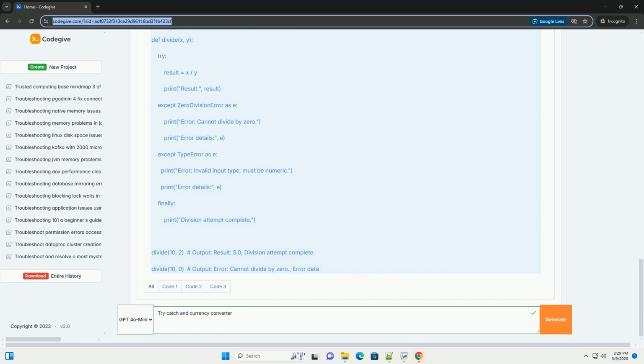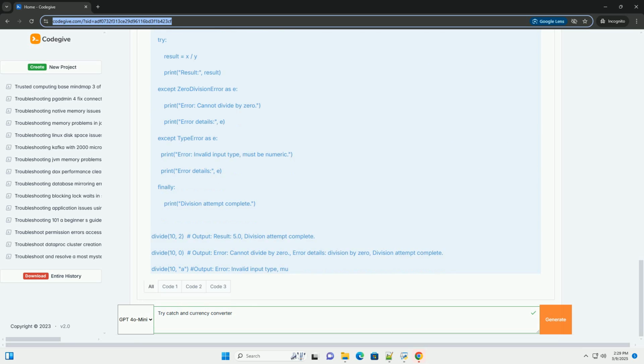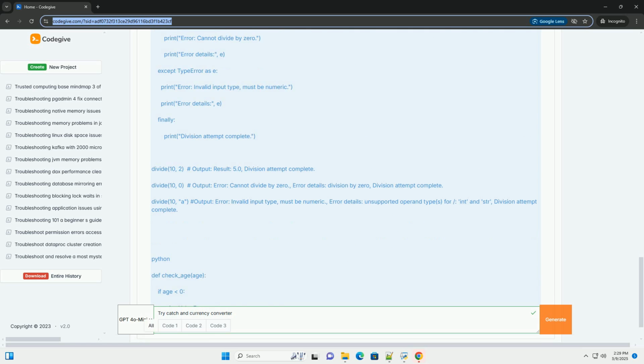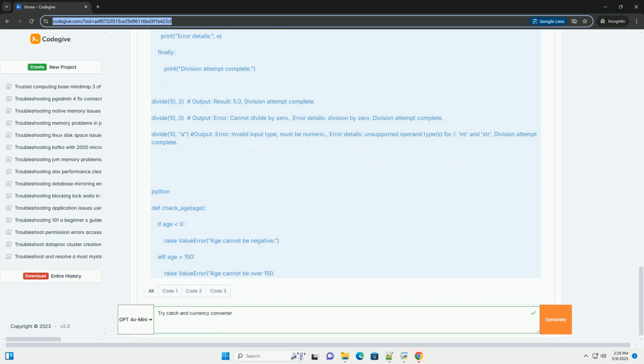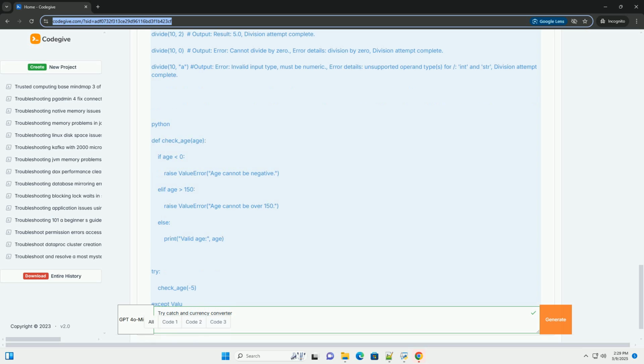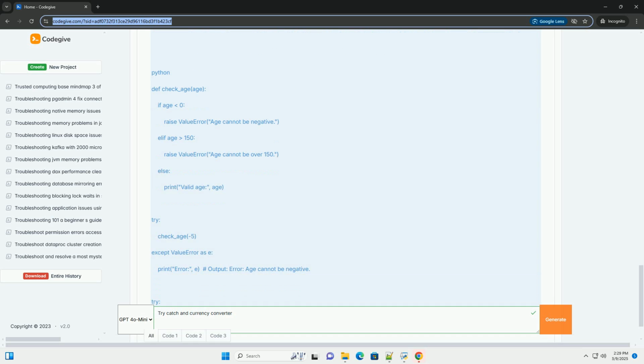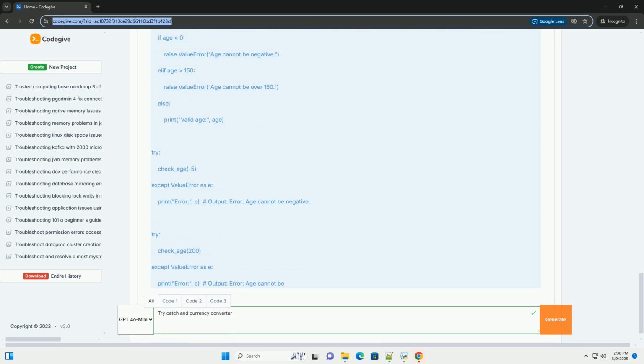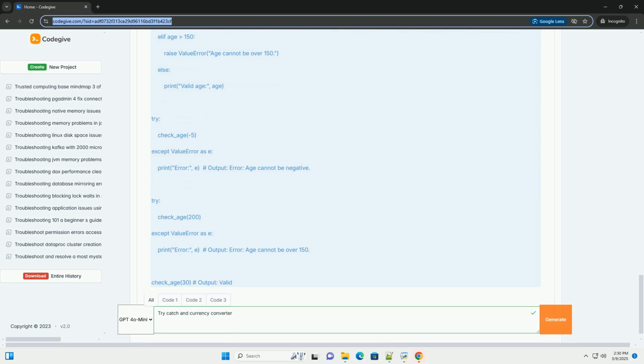What are exceptions? Exceptions are events that disrupt the normal flow of a program's execution. They can occur for various reasons, such as invalid input, where the user provides text when a number is expected; file not found, trying to open a file that doesn't exist; zero division, attempting to divide by zero; network issues, failure to connect to a server; incorrect data types, trying to perform an operation on incompatible types.